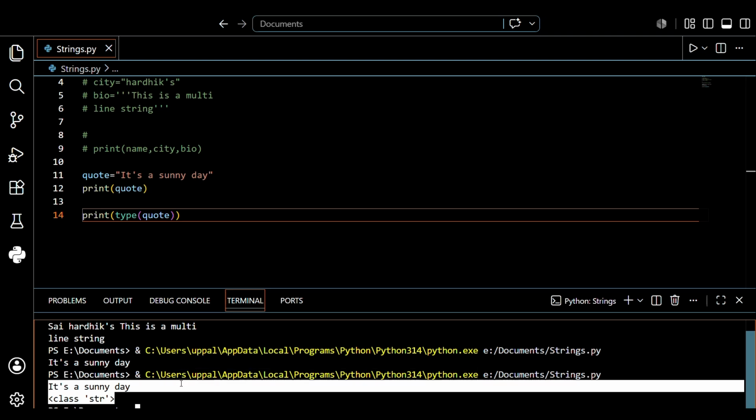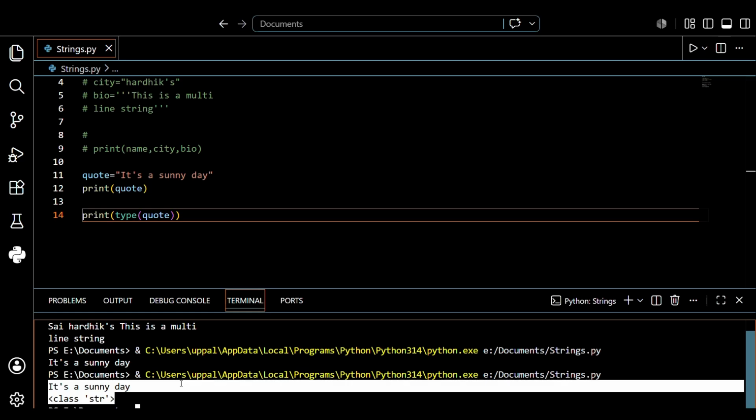The string is a Python built-in type for text. Everything we do today revolves around this one data type. The more foundational thing is that strings are immutable. I explained the term immutable in the previous class. What do we mean by immutable?